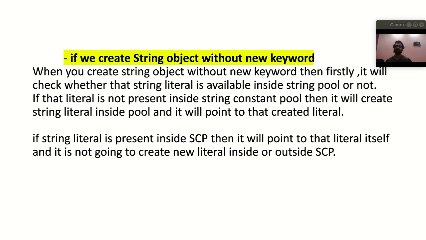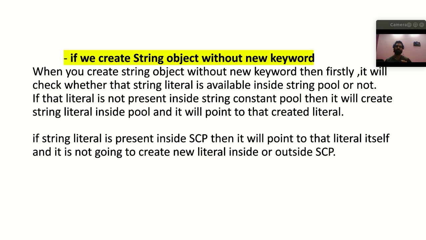If that literal is not present inside the pool, then it will create that string literal inside the pool, and it will point to that created literal. Here it will not come out and again create in the heap memory. It will only create in the string constant pool and refer to that particular literal.